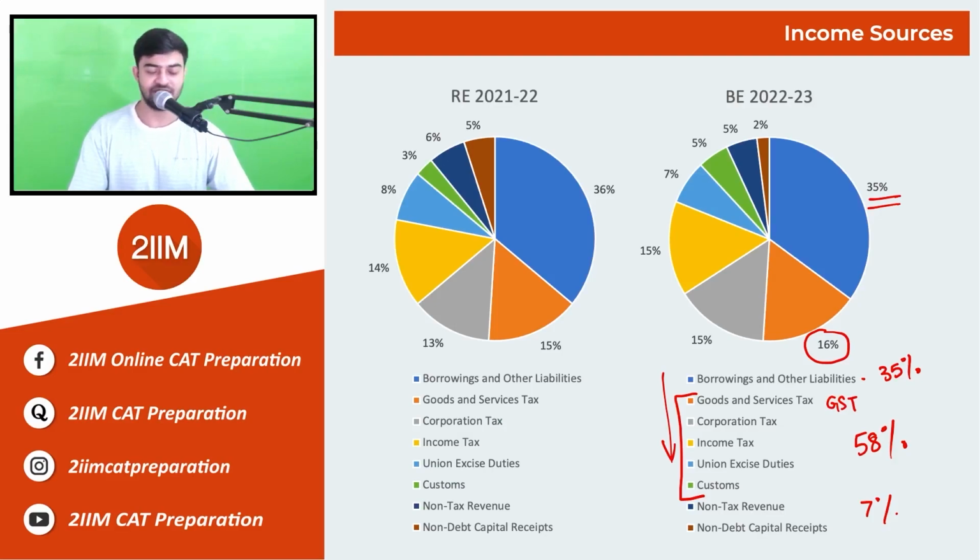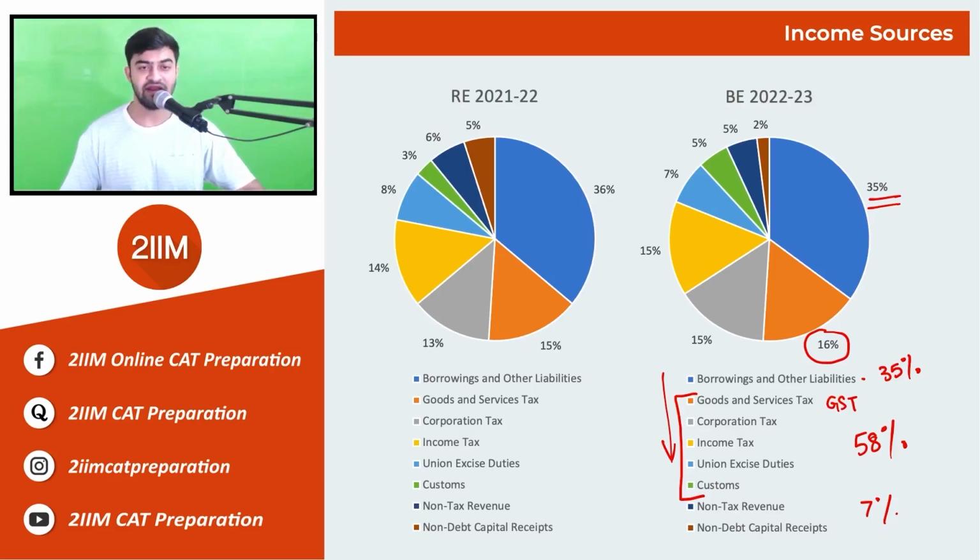Now, this is one important thing which you need to be very careful about, which is where the money comes in from. There are going to be a lot of questions in the interviews, because interviewers are interested in knowing whether you know where the money is coming from, and you need to be sure about the individual percentages.